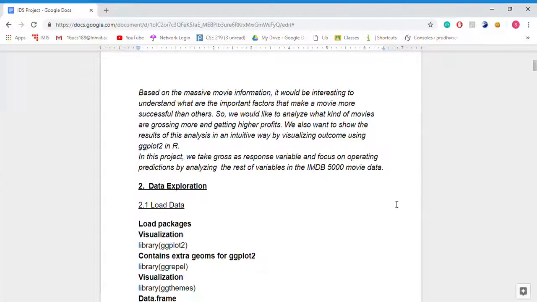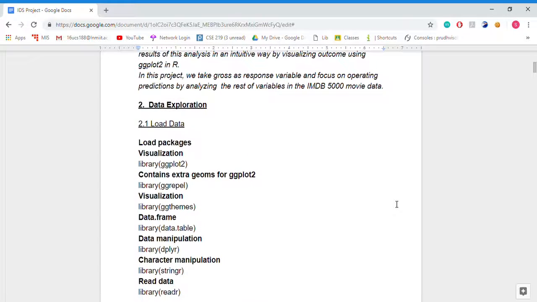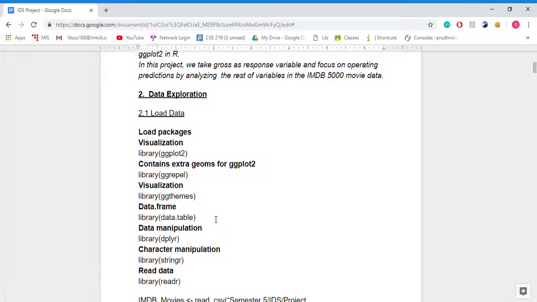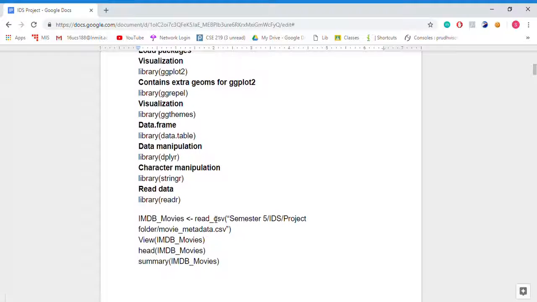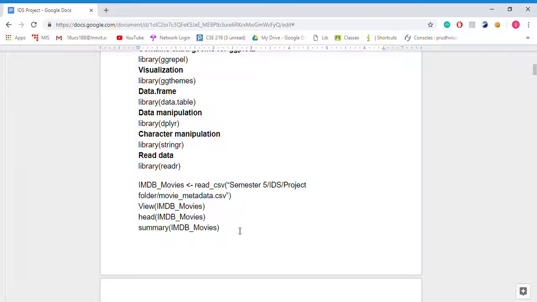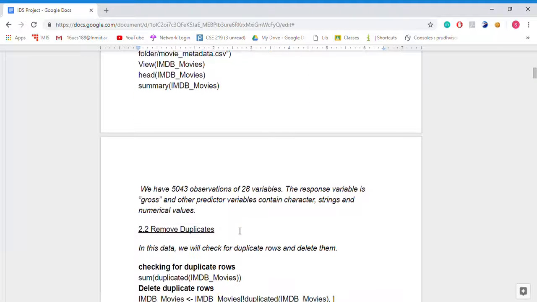Now the data exploration. First, we are loading the packages. Here is the library package: ggplot2, ggrepel, ggthemes, data.table, dplyr, stringr and readr. Now we are reading the dataset into the R code. As you can see, we have got the data in our code.